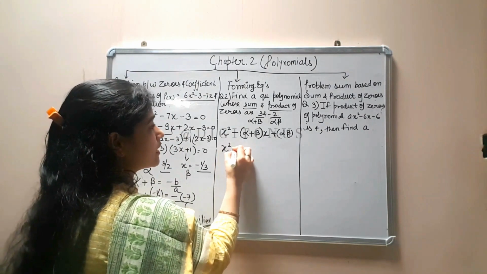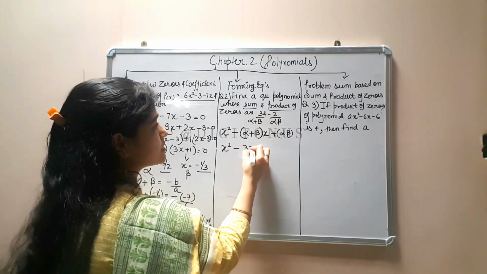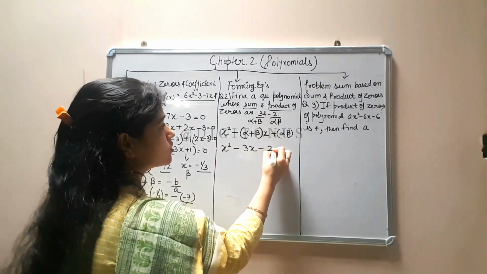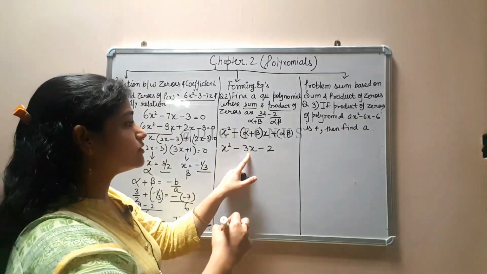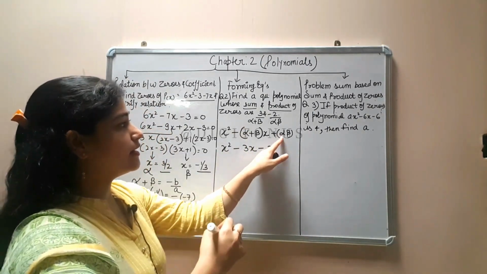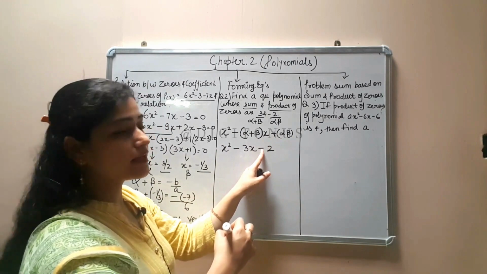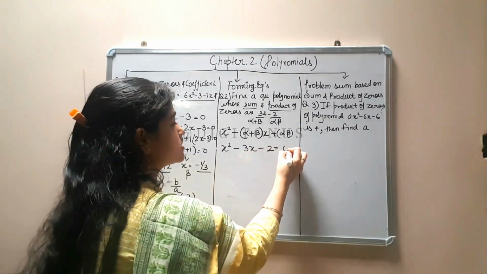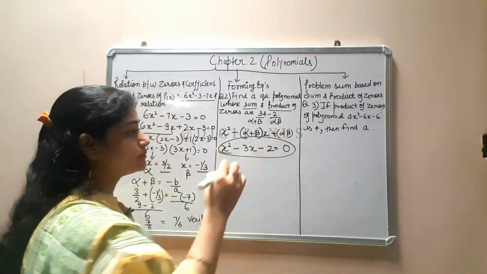So x square minus 3x minus 2. The sum of zeros value is 3, so minus 3x, and the product of zeros value is already negative, so minus 2. So this is your quadratic polynomial.